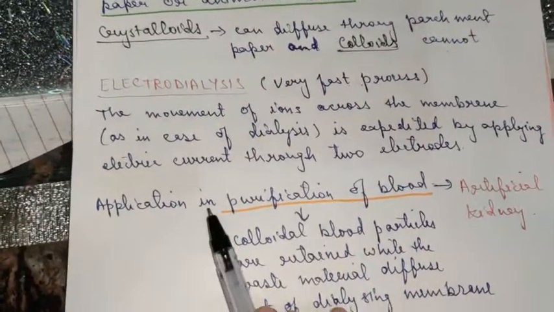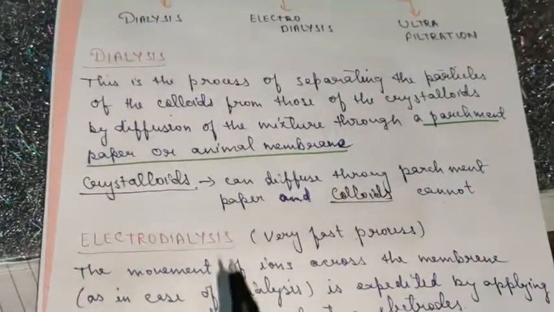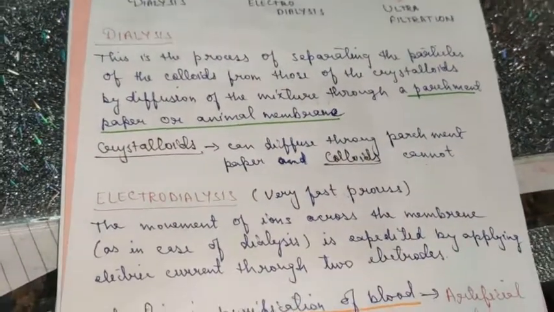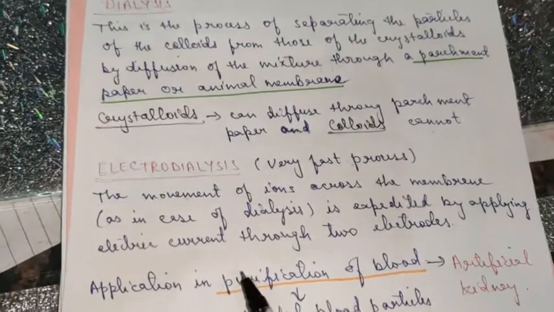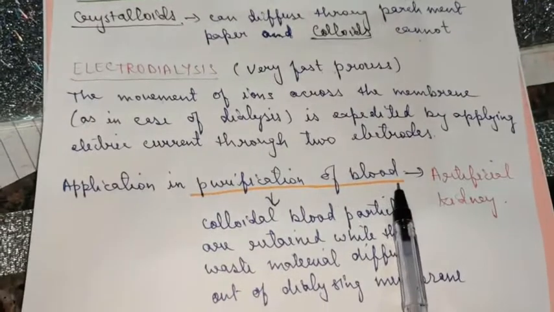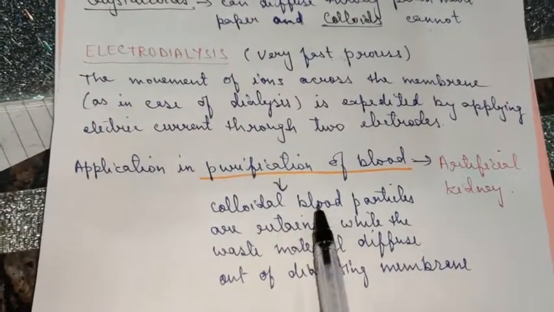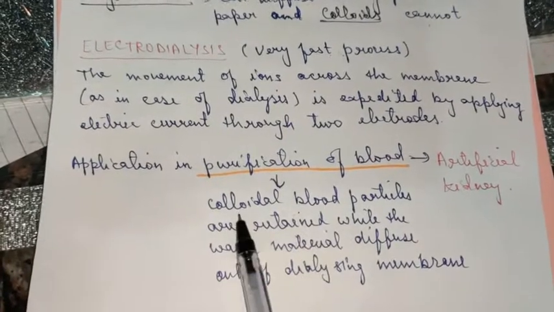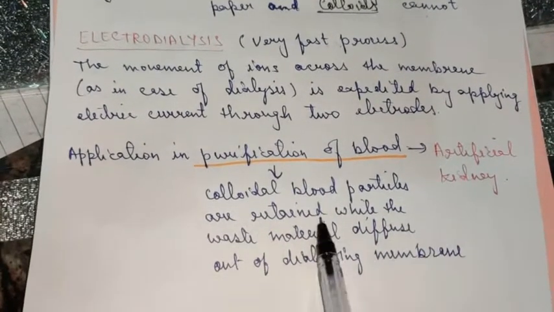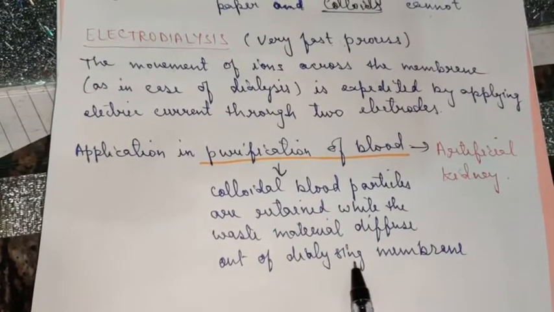Now, application in purification of blood. As I told you, dialysis is a technique which is used in case of kidney failure in the form of artificial kidney. So it helps in the purification of blood. How? Blood is a colloid, children. A very important point. The colloidal blood particles are retained while the waste material diffuses out through the dialysing membrane.